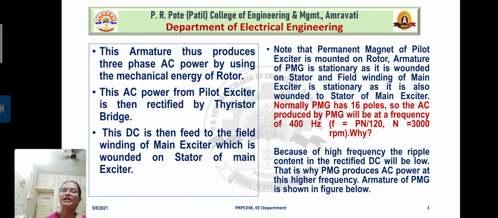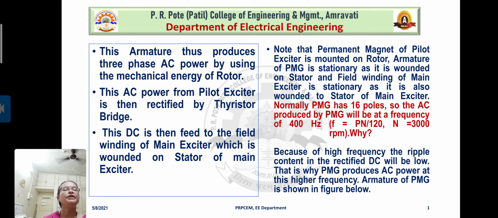If f is equal to Pn by 120, then N is equal to 3000 RPM. Then why such a high frequency? Because of the high frequency, the ripple content in the rectified DC will be low. This is one of the facts. That is why the PMG produces AC power at this higher frequency.